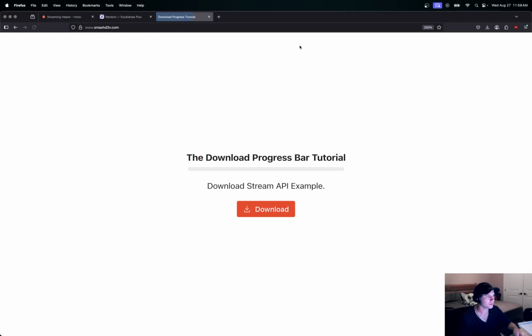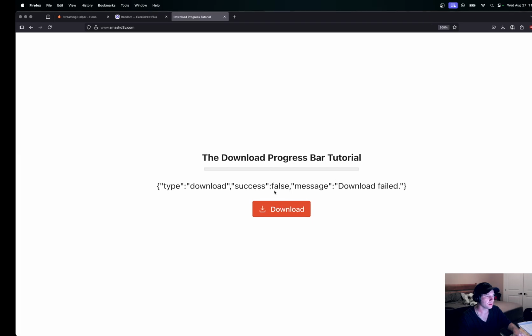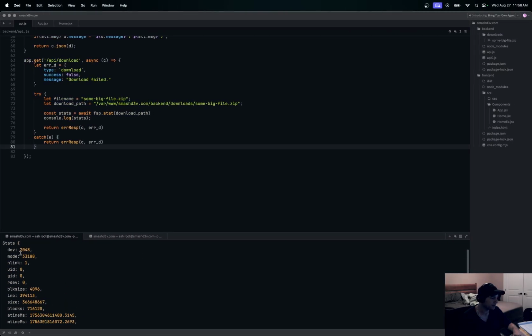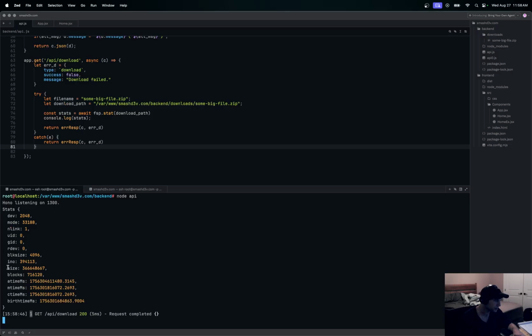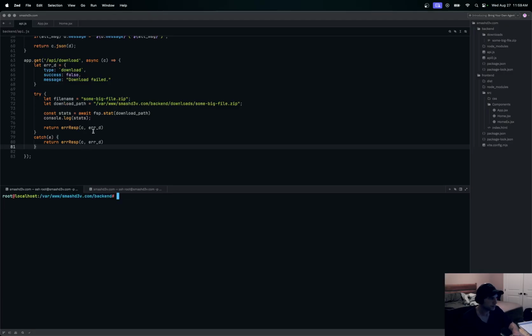Okay, so refresh this and we'll hit download here. Now you can see that we have all of these stats in here. And the one we want is this size right here, so that we can send that into the streaming API headers so that the front end knows how much we're supposed to have, and then we can get the pieces from it. So I'm going to clear this, and then we'll keep going.